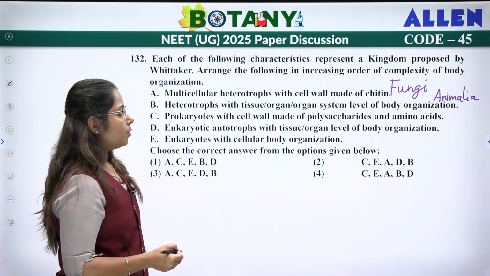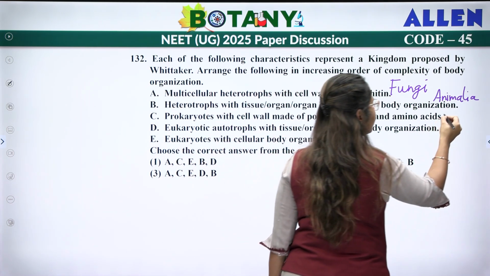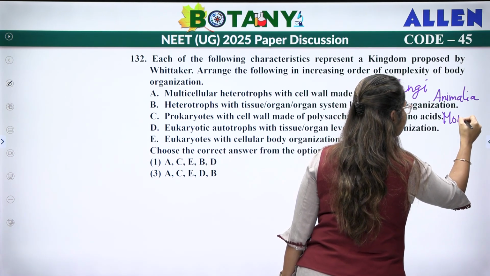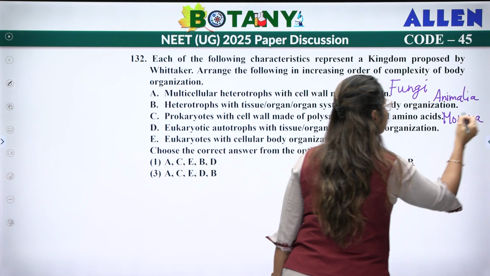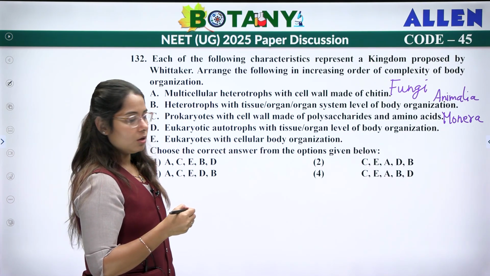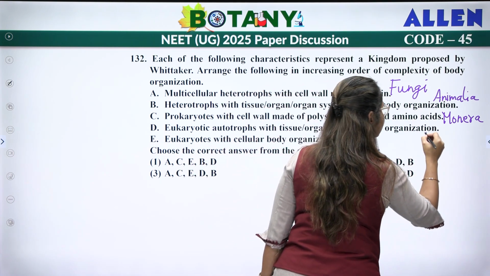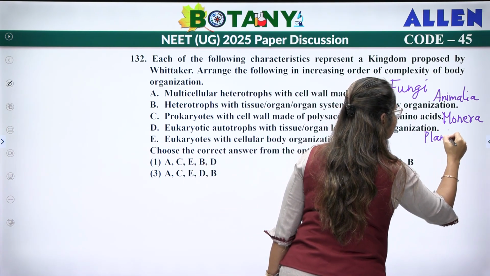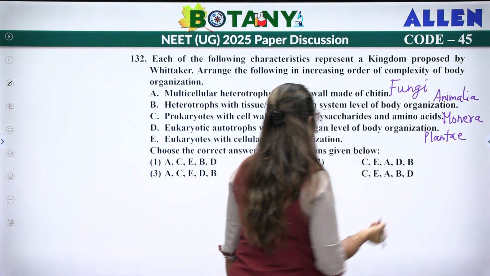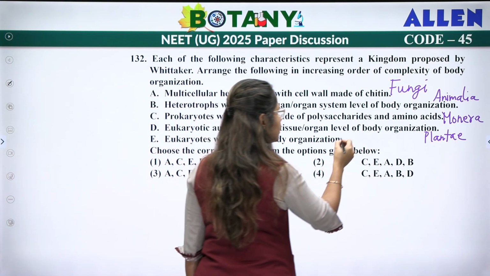Prokaryotes with a cell wall made up of polysaccharides and amino acids, prokaryotes only, we know it's Monera. Eukaryotic autotrophs with tissue level of organization: autotroph means Plantae. And eukaryotes with cellular body organization, we know it is Protista.